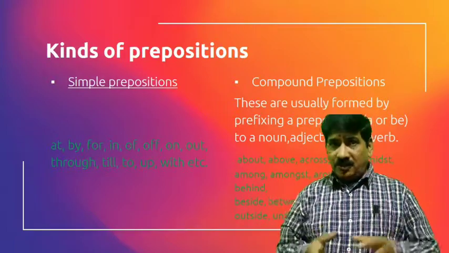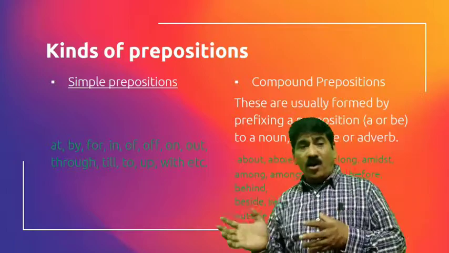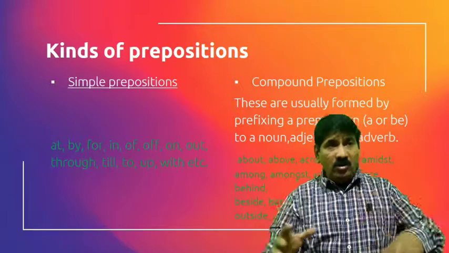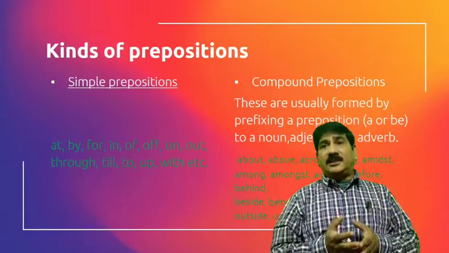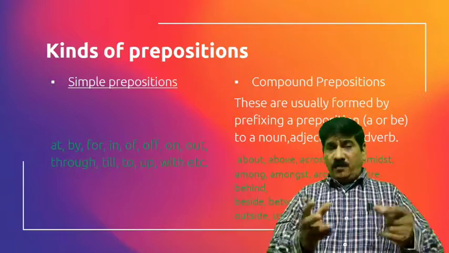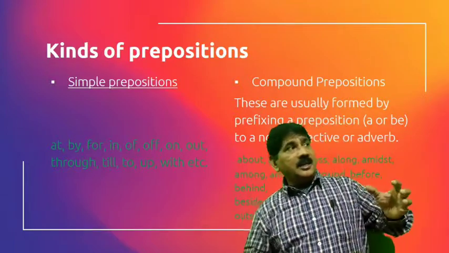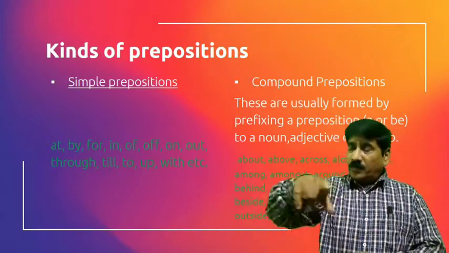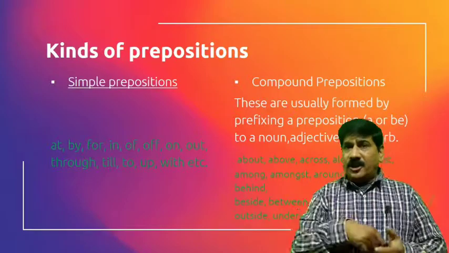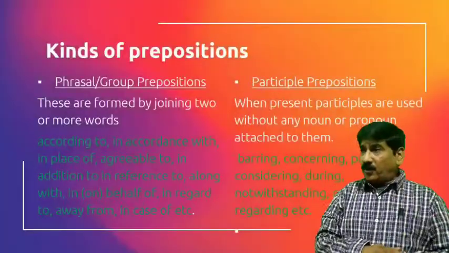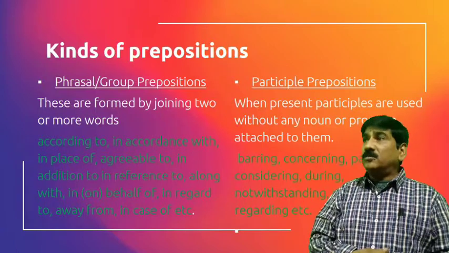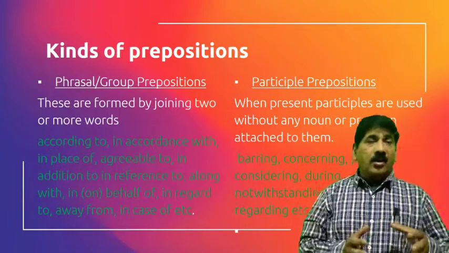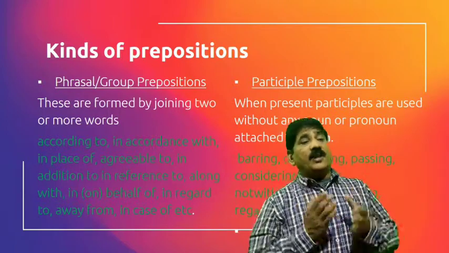Amidst, बीच में. Among. You see, among हम कैसे लगेगा? You see, the village is among the valleys. Among the valleys means बहुत सारे में, बीच में है. Amongst: he is greater amongst all. Around: the mouse ran around the tree. Around the tree. Before: Sunday comes before Monday. Behind. Okay. Like this.